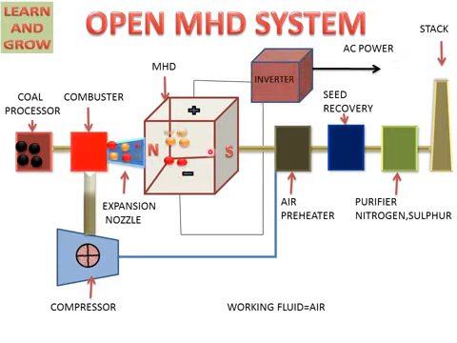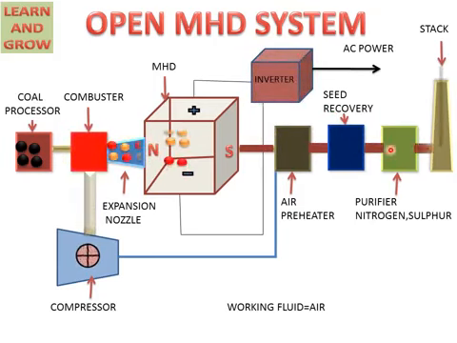Now the exhaust gases will go to the air preheater, seed recovery, purifier, and then to the chimney. The air preheater will preheat the air. Seed recovery means when we give an extra additive to the gas for increasing its electrical conductivity, this additive will be recovered by the seed recovery box.